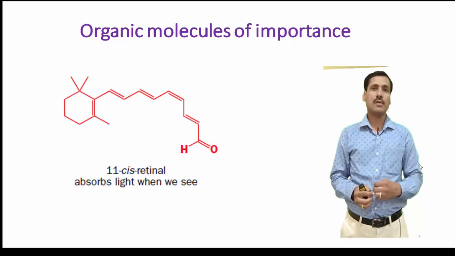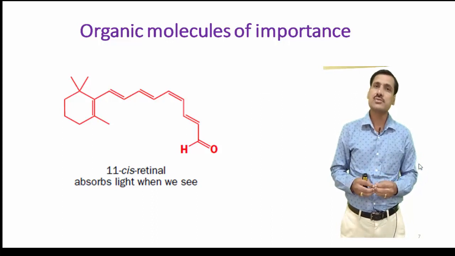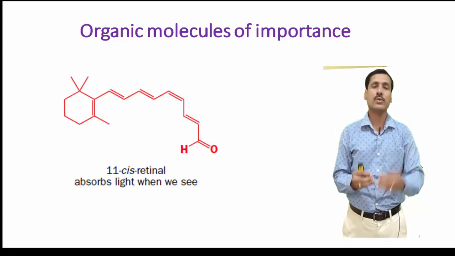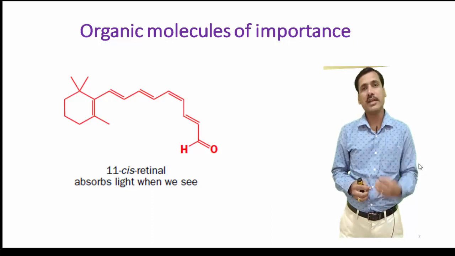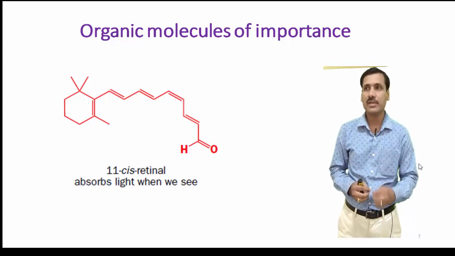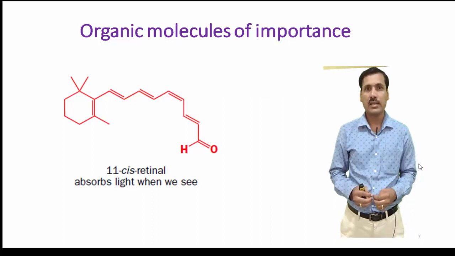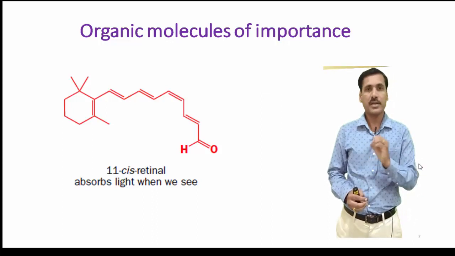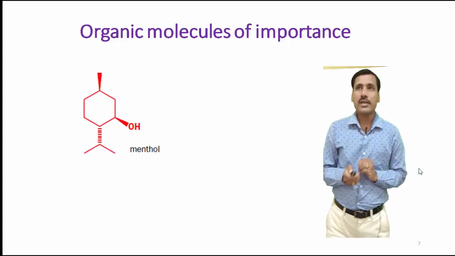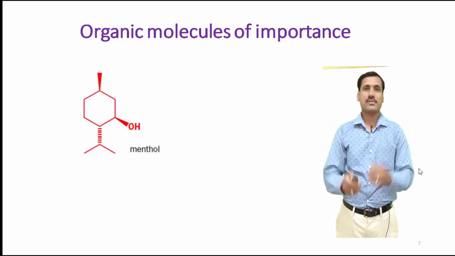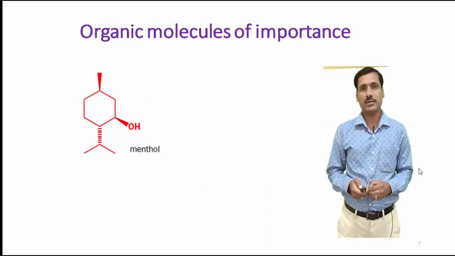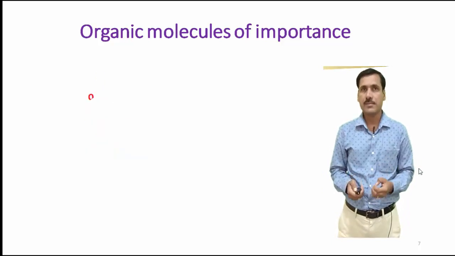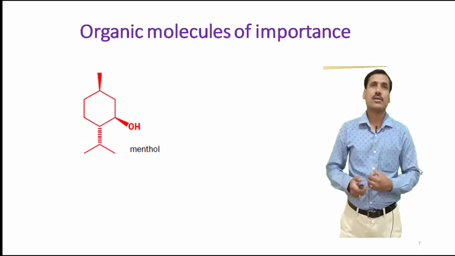That is why our parents and our ancestors used to suggest that if you don't want to have the problem of night blindness, which has been associated with vitamin A, which is retinal, one should have an intake of carotene. That means carrot. Another molecule that I would like to cite here is menthol, which has been commonly used in our houses on many occasions. So look at this molecule, menthol.